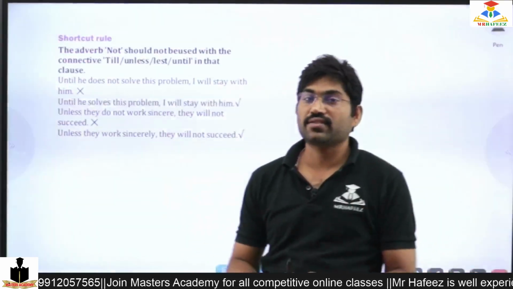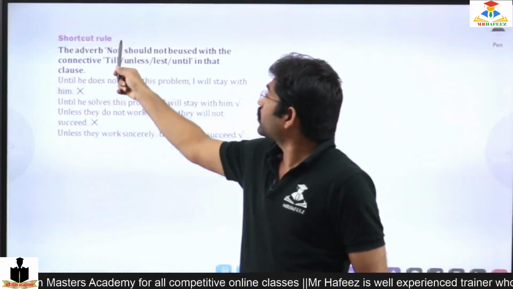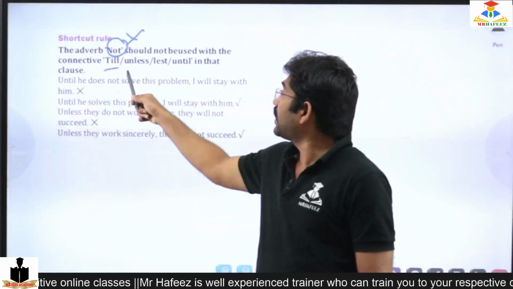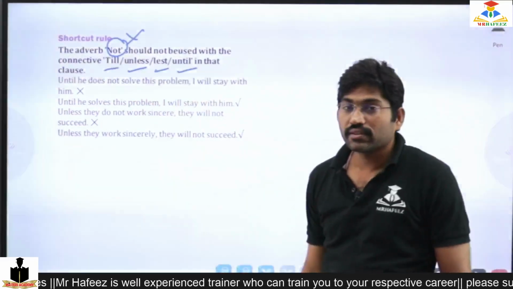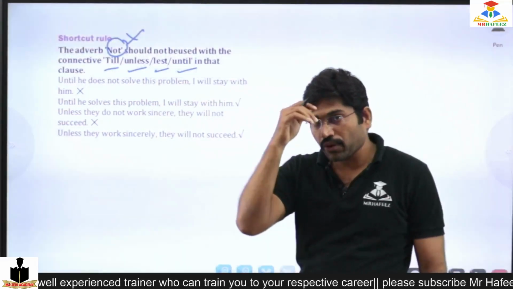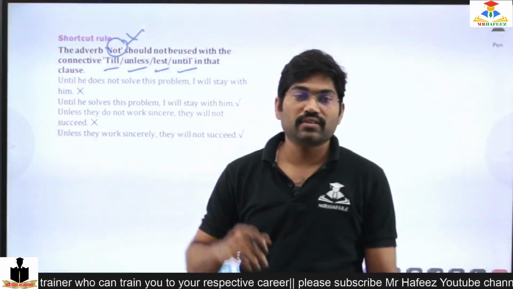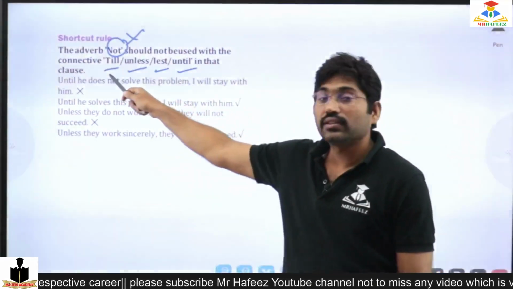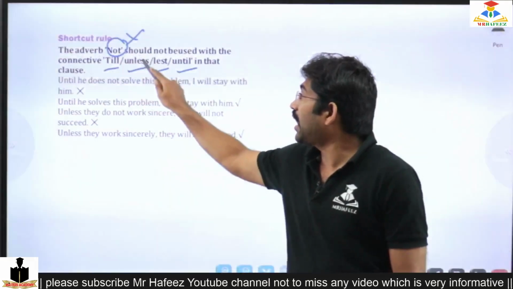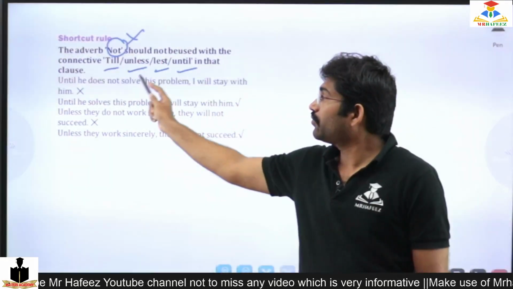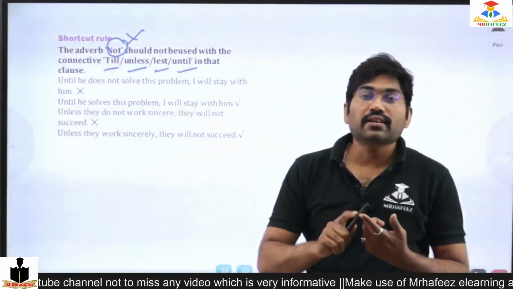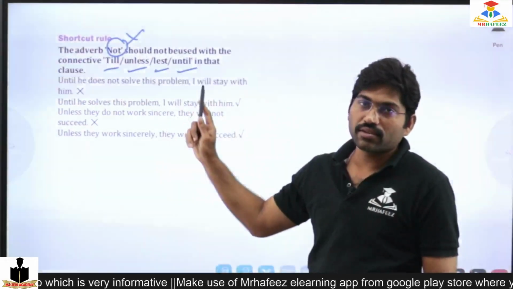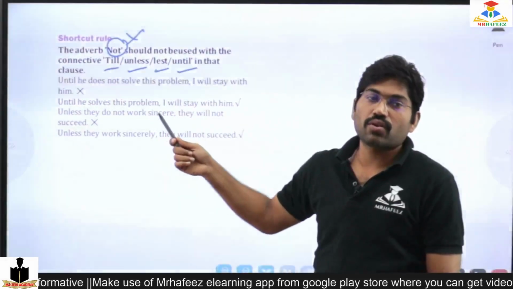Okay, moving to the next. The adverb not should not be used when it is connecting with till, unless, lest, until. So what are the connectives? Till, until, unless, lest. In that clause, we should avoid using not because the cases are already there. It will lead to confusion. So not should not be used.